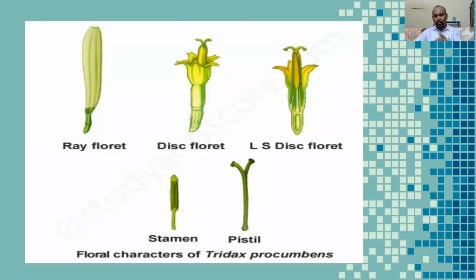At the center point in Tridax procumbens, a number of small florets are arranged, which are disc florets. The disc florets are bisexual flowers, meaning the male reproductive organ and female reproductive organ are both present in a disc floret. That's why it is a bisexual floret. So look at these pictures. It is a ray floret. It is a disc floret. The longitudinal section of the disc floret. It shows the stamen, and the pistil of the androecium.